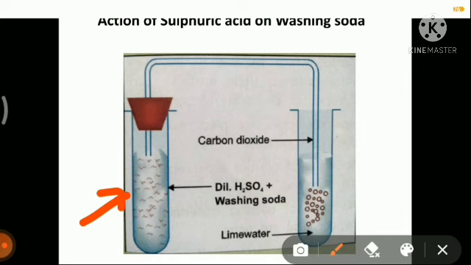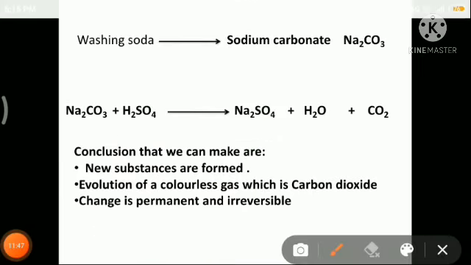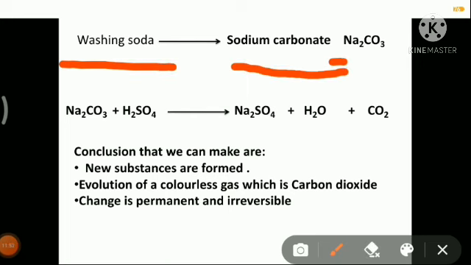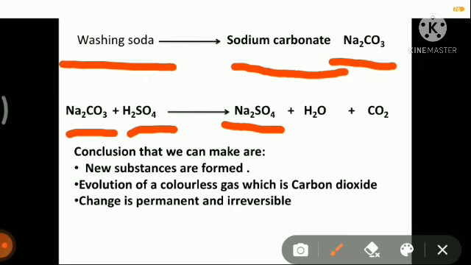Okay, so that means from this reaction we will get three products. So what are the three products? So here I have written washing soda. The chemical formula of washing soda is sodium carbonate, that is Na2CO3. Okay, and when we add sodium carbonate with sulfuric acid, we will get a salt, that is sodium sulfate. So we are getting a salt, we are getting water. So this is what a neutralization reaction is, because when an acid reacts with a base, we get a neutralization reaction. So in a neutralization reaction we get salt and water.